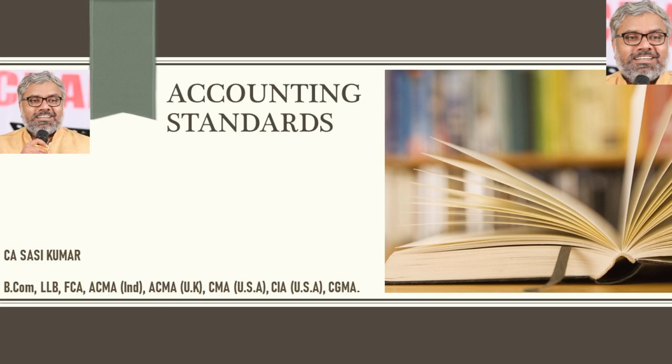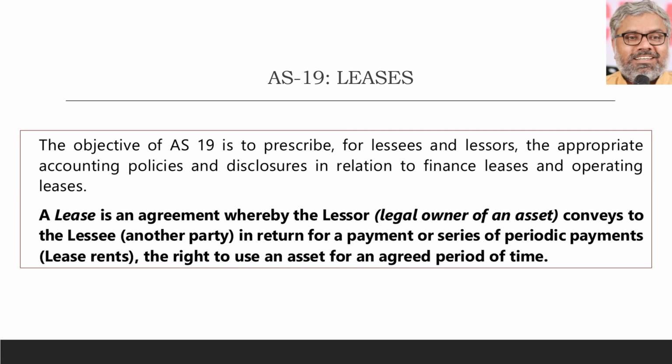Today, let us discuss Accounting Standard 19 that is related to leases. The objective of this standard is to prescribe, for both lessor as well as lessee, appropriate accounting policies as well as disclosures in relation to finance leases and operating leases. So, as the objective itself states, at a broader level, we can classify leases into two categories. One is finance lease, the second one is operating lease.